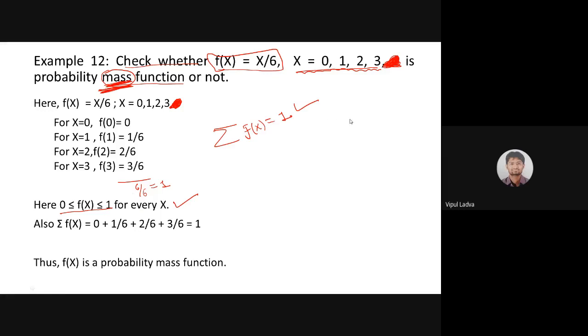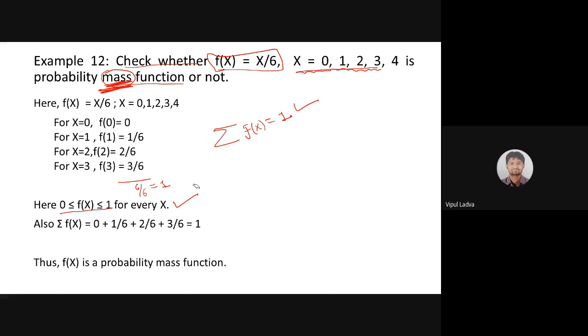Now what should happen if I include 4 over there? Actually that was a typo, but suppose these are the possible values of x: 0, 1, 2, 3, 4. Earlier for this question I had discussed 0, 1, 2, 3 only. Now suppose x is having values 0, 1, 2, 3, 4, will both these conditions hold? Will it be called a probability mass function or not? Let's say.